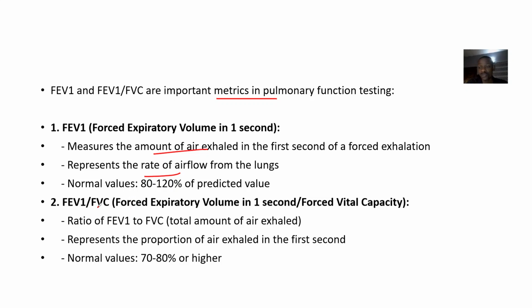Then looking at the ratio now, you are now saying this forced expiratory volume in 1 second divided by forced vital capacity. So the ratio of this is actually what? The total amount of air exhaled. Okay, so it represents the proportion of what? Air that is exhaled in the first second. Okay, that's proportional. The normal value should be between what? 70 to 80 or even higher.